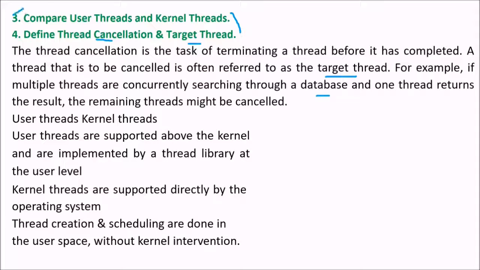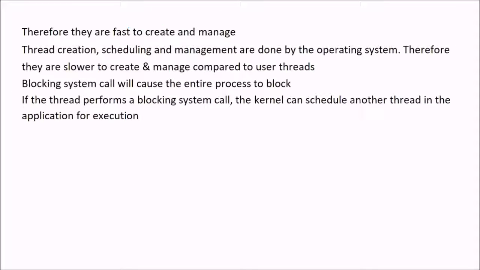Now we come to user threads and kernel threads. User threads are supported above the kernel and are implemented by a thread library at the user level, while kernel threads are supported directly by the operating system. See, there's a difference. Thread creation and scheduling for user threads are done in user space without kernel intervention. Therefore, they are fast to create and manage.